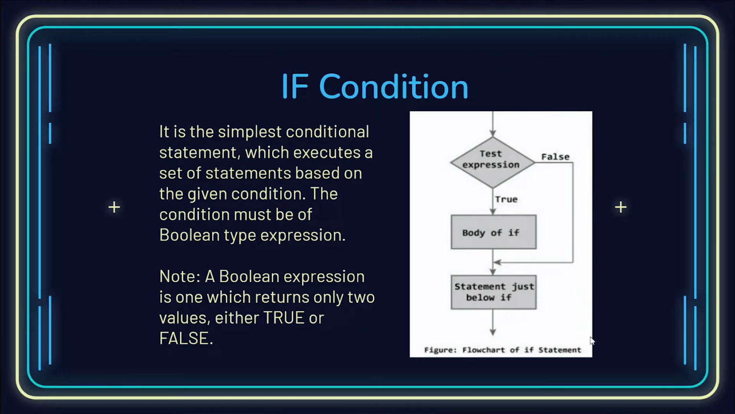Here you can see the flowchart of the if statement. The flow of the code comes to the test expression. Once the expression, which is basically the condition, is tested, you can see that there are only two possible values, true and false, as we said, it is a Boolean type expression. If it is true, then the body of the if, whatever follows after that condition, will be executed. If it is false, then we do not go into that body at all. The body is not executed, and we just move to the statement just below the if. Like we said, the body will not be executed at all if the condition is not satisfied. Okay.